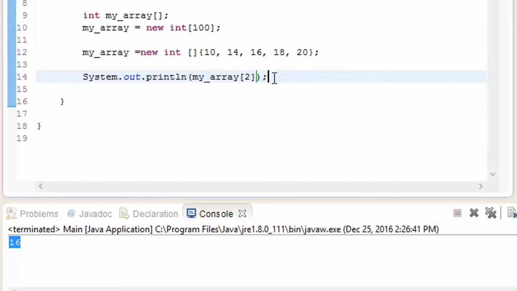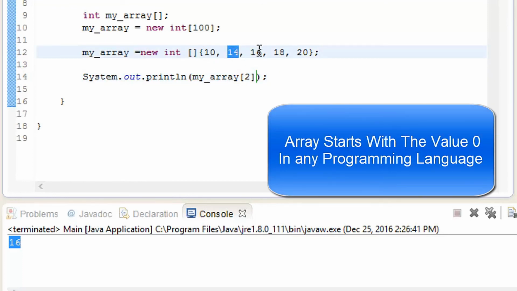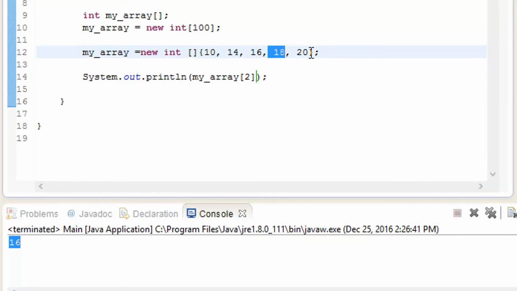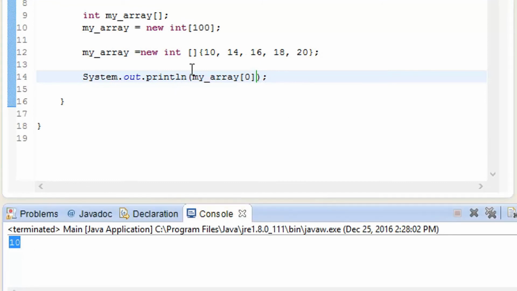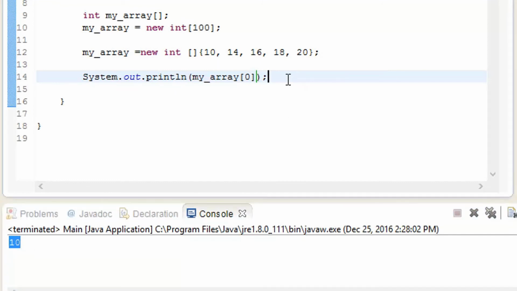Actually, in every program this stays the same: it is going to start with the value 0, then number 1. There are a total of 5 of them, so it is 0, 1, 2, 3 and then 4. So according to Java it is only up to 4. Now, if I give it a value of 0, what do you think it should print? It should print 10. Let me play it, and there you see it is giving the value of 10. So now you understand how the logic works.